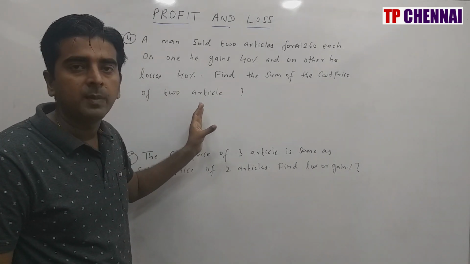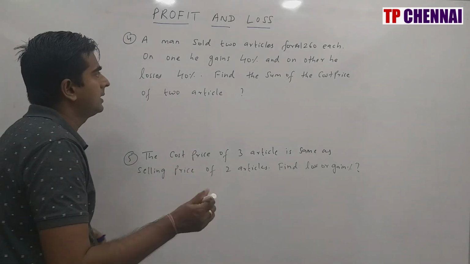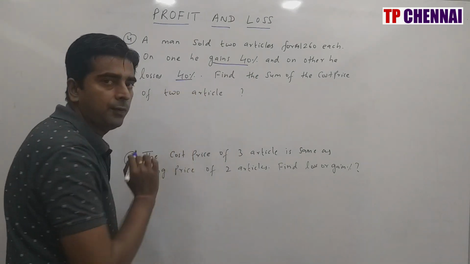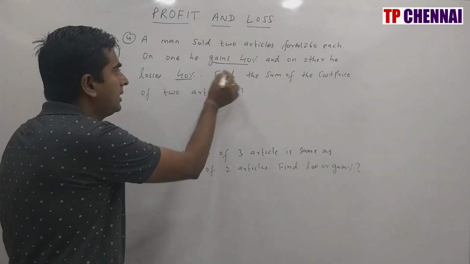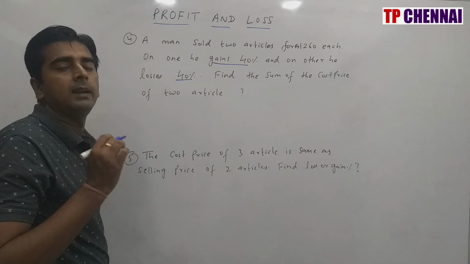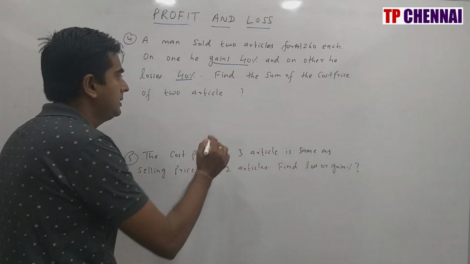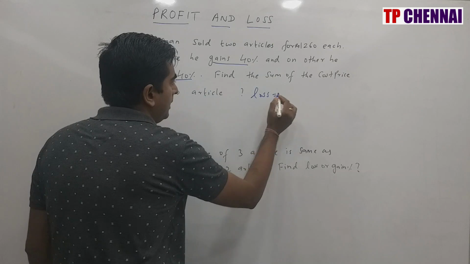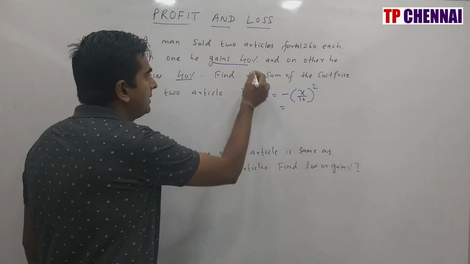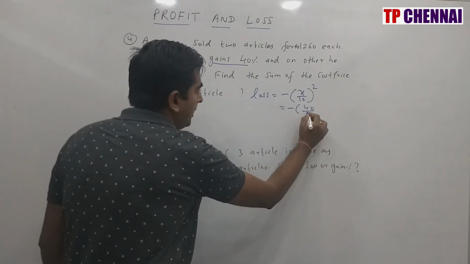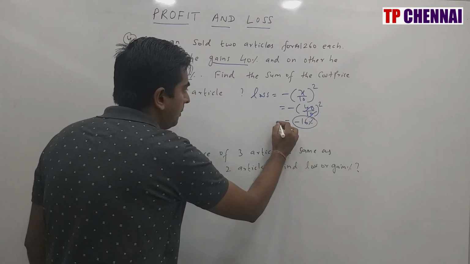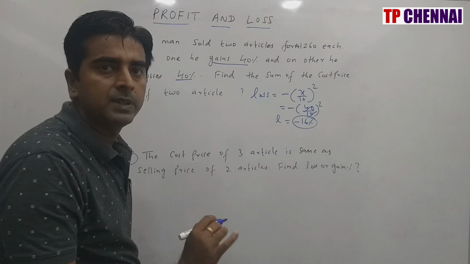I will solve this question by successive percentage change. So when you observe here, SP is same and one he is getting a gain of 40%, another is getting a loss of 40%. Loss and gain both are 40%, 40%. Whenever he is getting a profit of 40% and loss of 40%, definitely overall he will be getting a loss of how much? Minus x by 10 whole square percent, where x is nothing but that number. So 40 by 10 is nothing but how much? Minus 16%. So basically what is the meaning of minus 16%? 100 minus 16, which is 84.